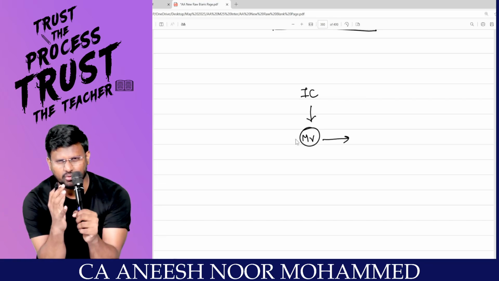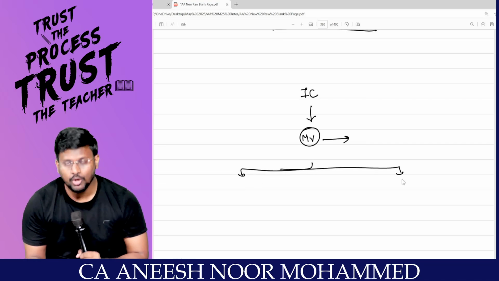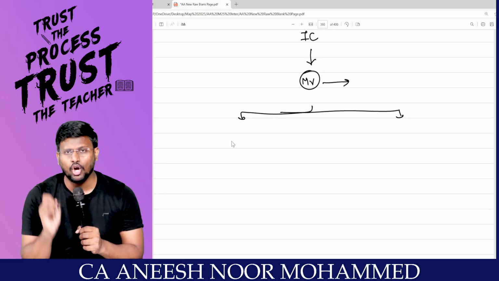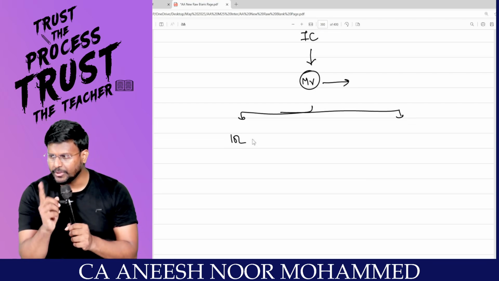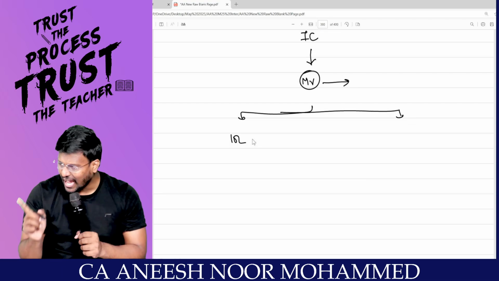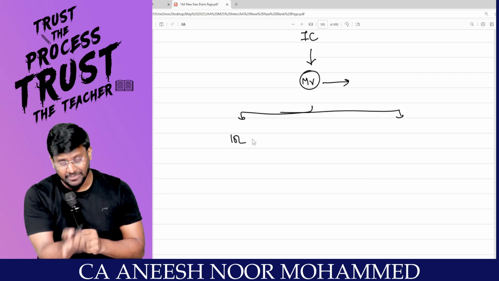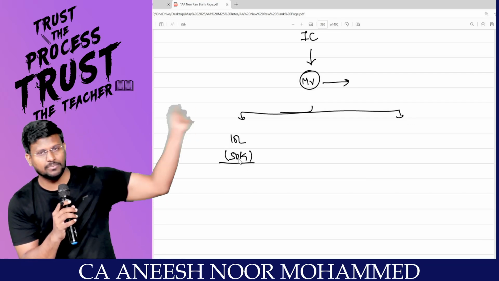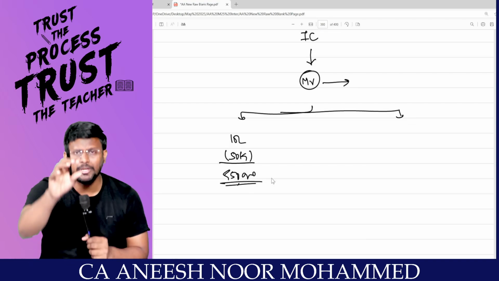Correct? So, my dear lovable students, there are two options for the insurance company. The insurance company may say, okay, your car got into an accident, and we are supposed to reimburse 10 lakh rupees. Now you are having that damaged or destroyed car. If you scrap that car, you will get 50,000 rupees. You sell that car, and the balance 9,50,000 you keep in your hand.